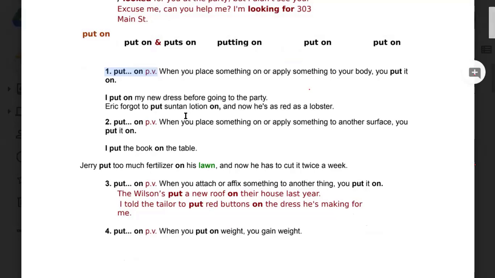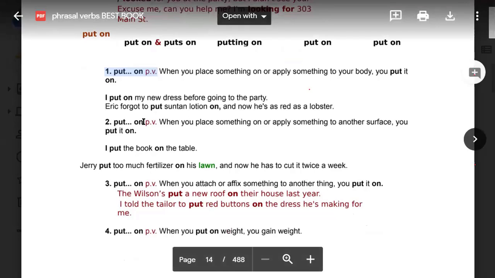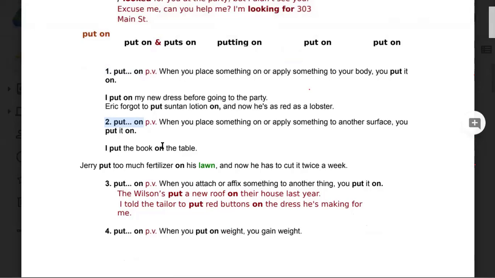Okay, now another meaning of put on is here. So please go on and read this. Put on, phrasal verb. When you place something or apply something on another surface, you put it on. I put the book on the table. Jerry put too much fertilizer on his lawn and now he has to cut it twice in a week.